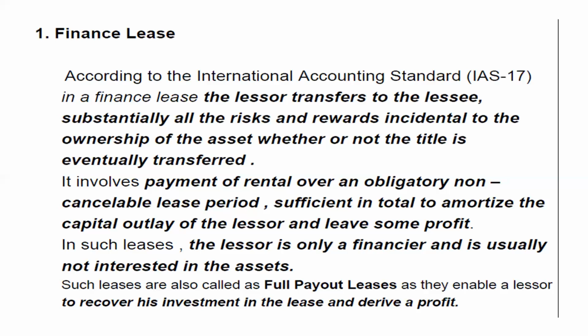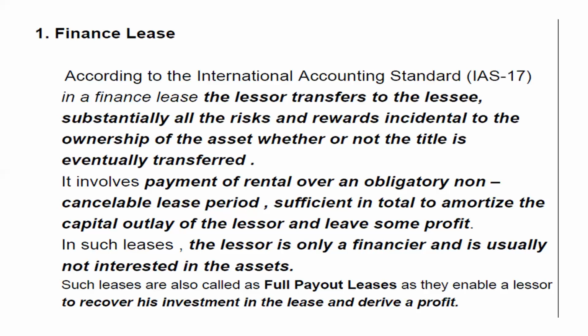But at the end of the contract of the lease, the lessee normally purchases the asset, because by the end of the lease period, the lessee gets the ability to purchase the asset by using it in the business. He earns the profit and that is how he buys it. So the financial institutions, after receiving the expected price of the asset, transfer the ownership to the lessee at the end. Normally, this ends the contract like this.